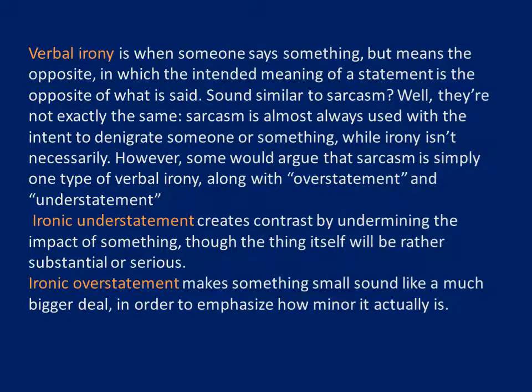Let's look at the second type of irony, that is verbal irony, when someone says something but means the opposite. This is something quite familiar to all of you. When somebody says something and it means something else, the intended meaning of a statement is the opposite of what is said. Whatever the words used by that character or person, if the intended meaning is entirely different or opposite to what is said, that's the use of verbal irony.